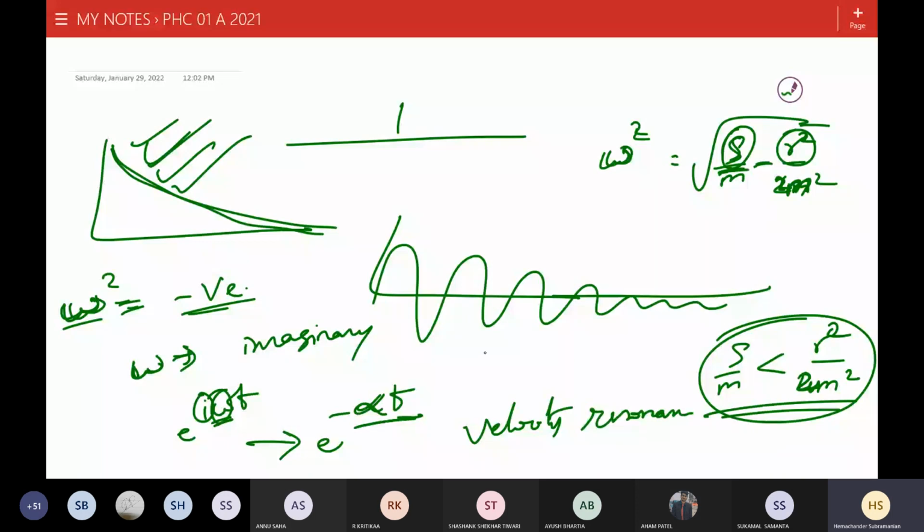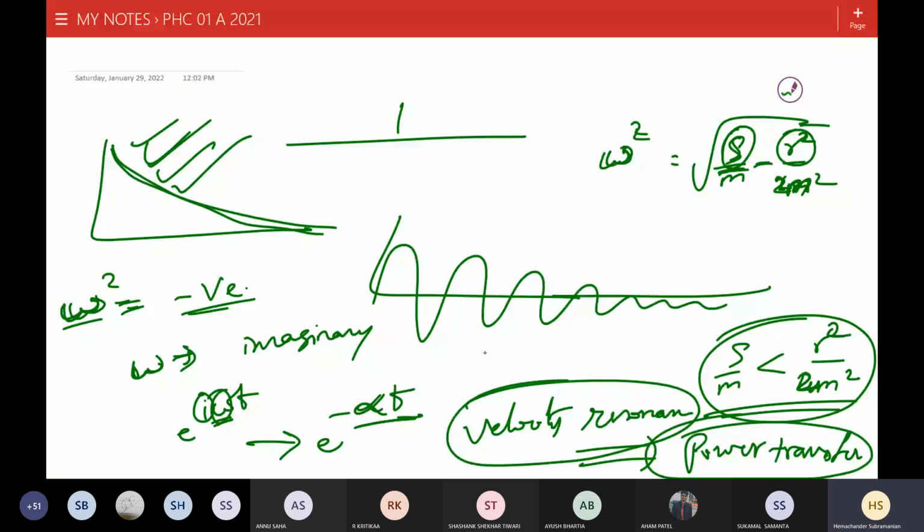If you want to transfer power to a system, it'll be better if you choose a frequency where that system can absorb the maximum power. Does that make sense? So this condition is so important for all power transfer mechanisms.